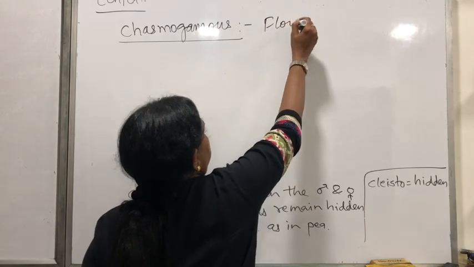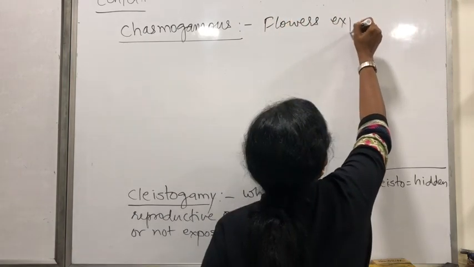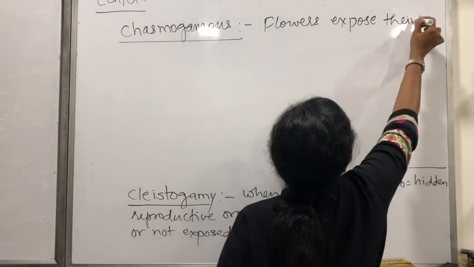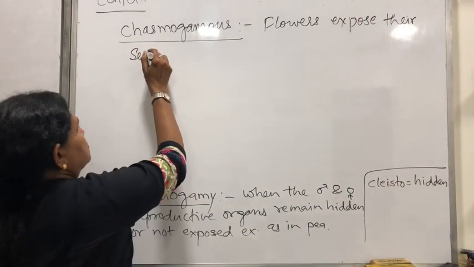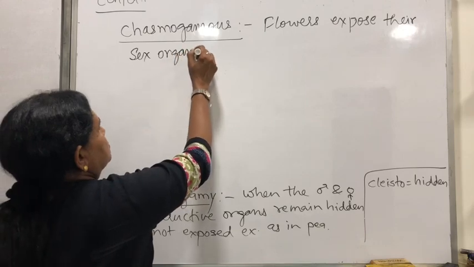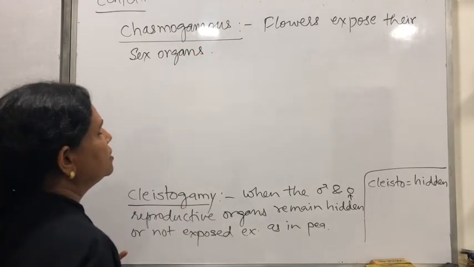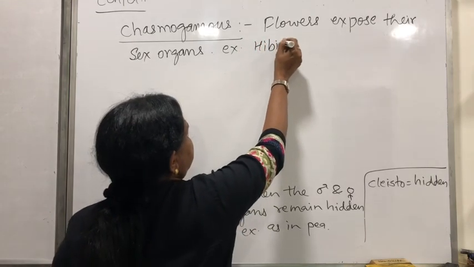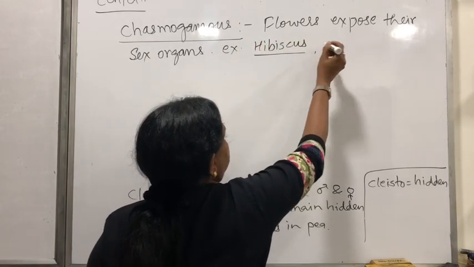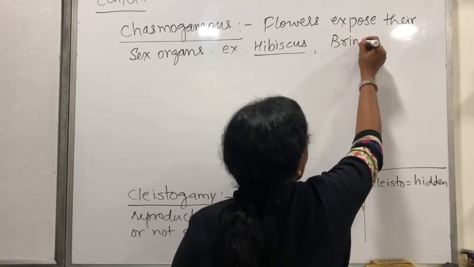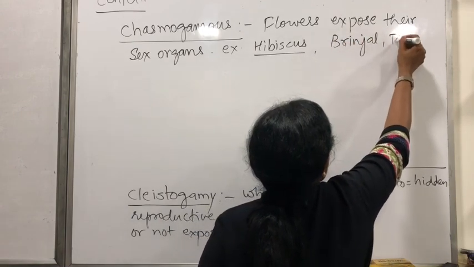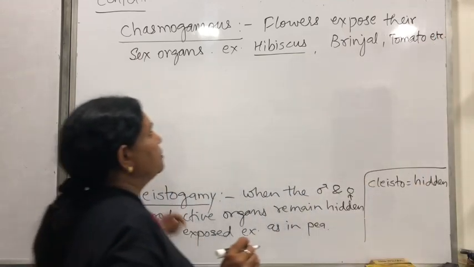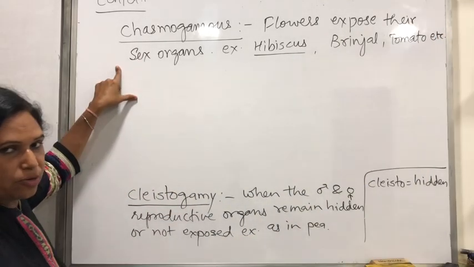Flowers will expose their sex organs. And what will be the examples? Examples like hibiscus, brinjal, tomato, etc. Now in flowers को हम कहेंगे chasmogamous flowers.